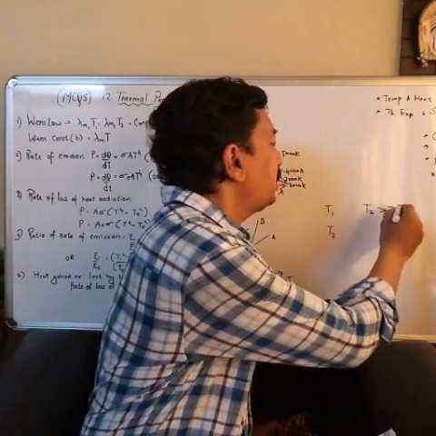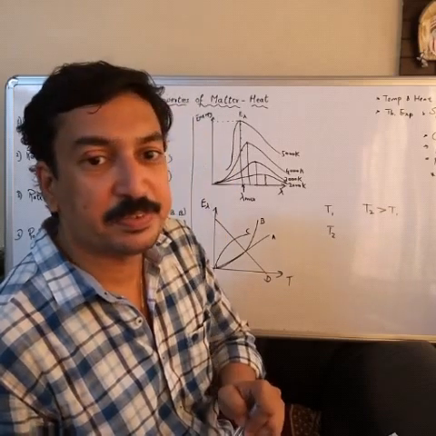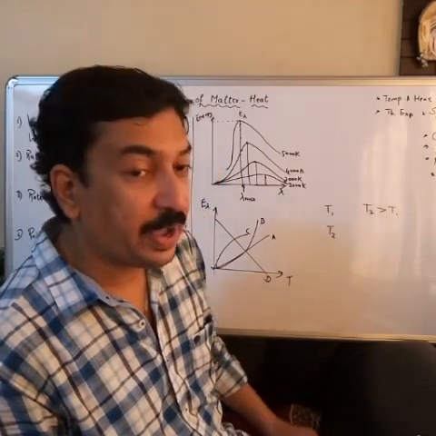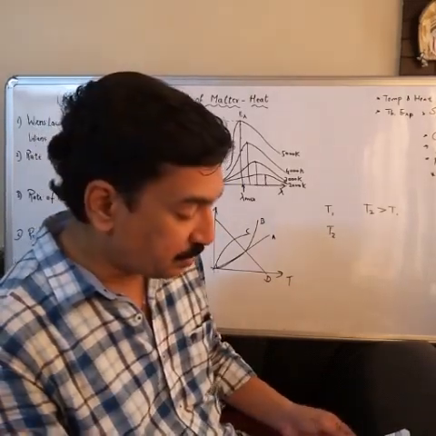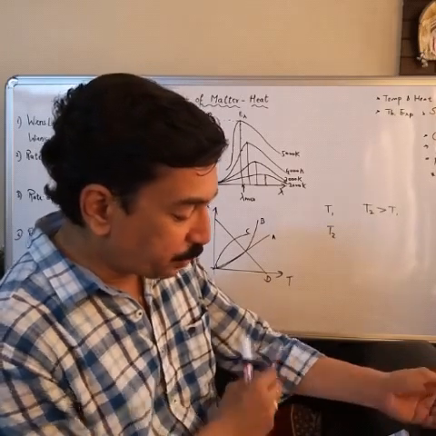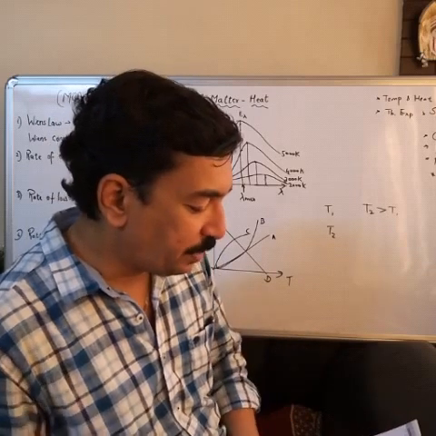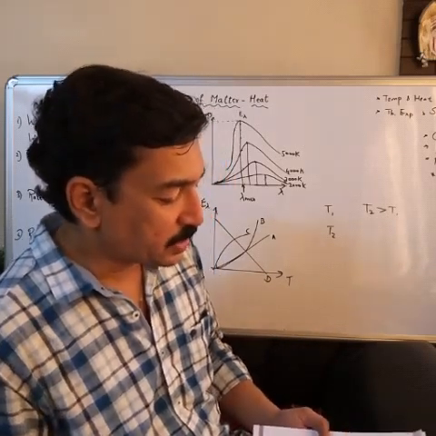The frequency corresponding to maximum energy is more at T1, more at T2, equal for T1 and T2, or independent of T1 and T2. What do you think will be the correct answer?